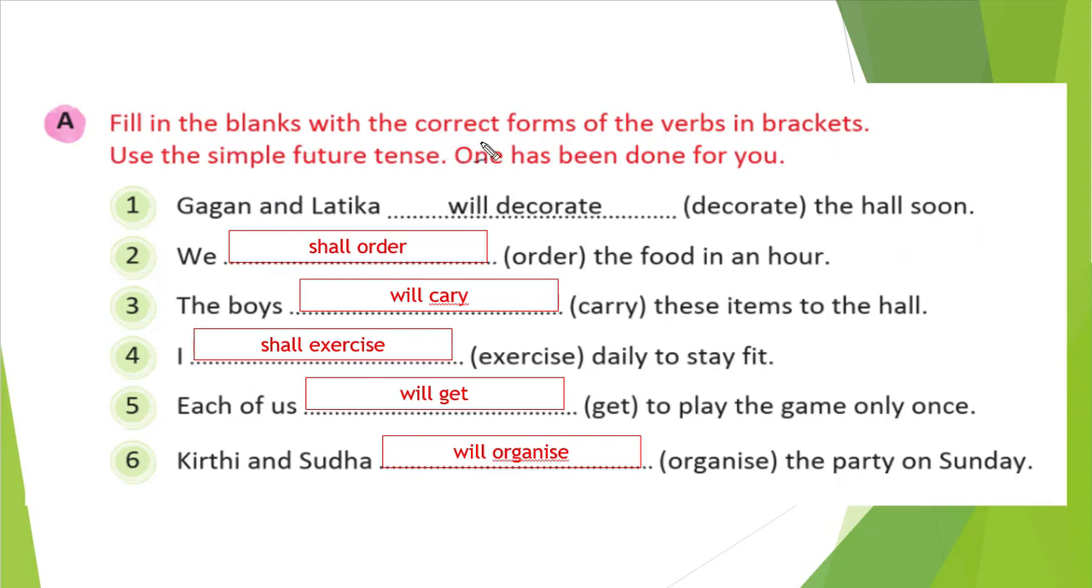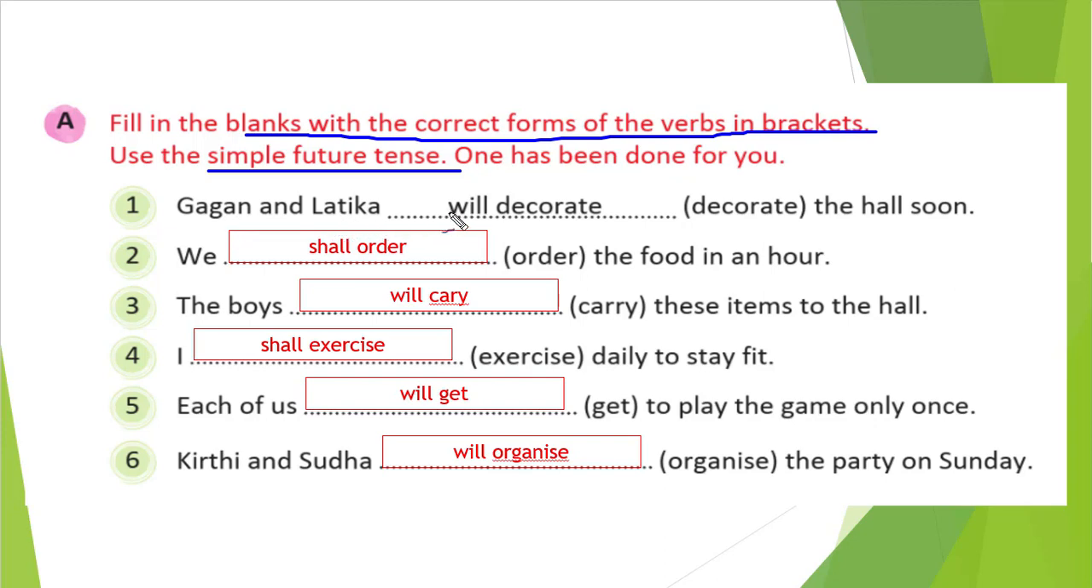Fill in the blank with the correct form of the verb in brackets. Use simple future tense. What we need to do? We need to do it in the simple future tense. That is our task. So you notice here, the first question, that is Ganga and Latika. Who is Ganga and Latika? That is two persons, that is a plural.